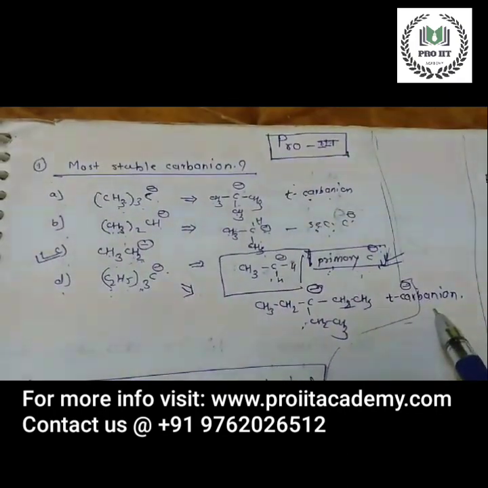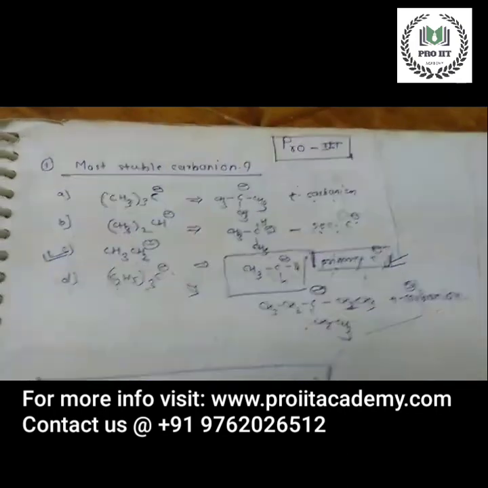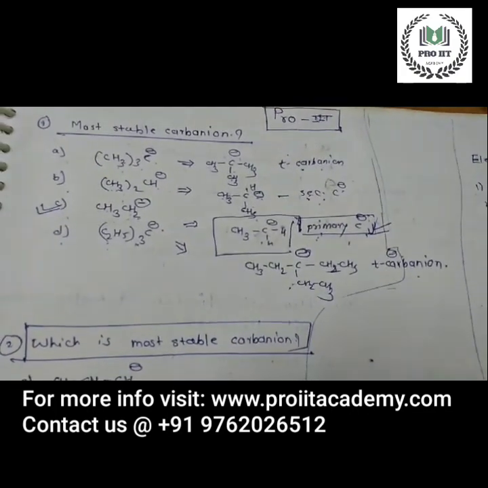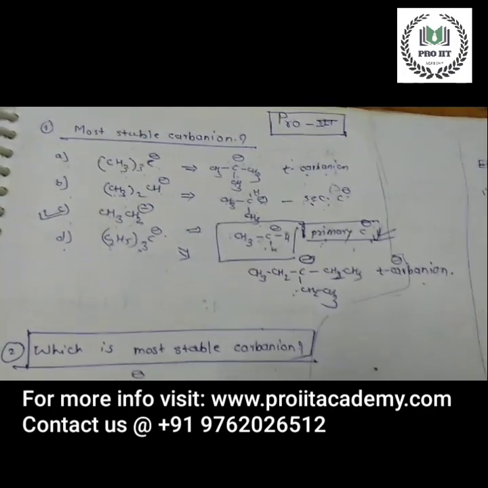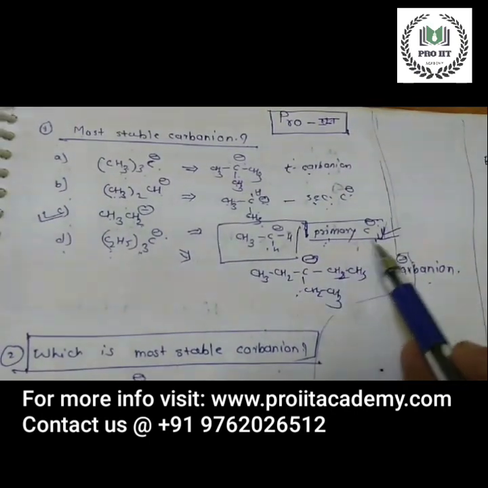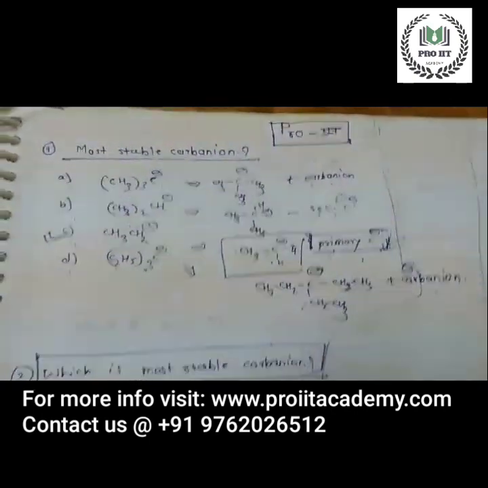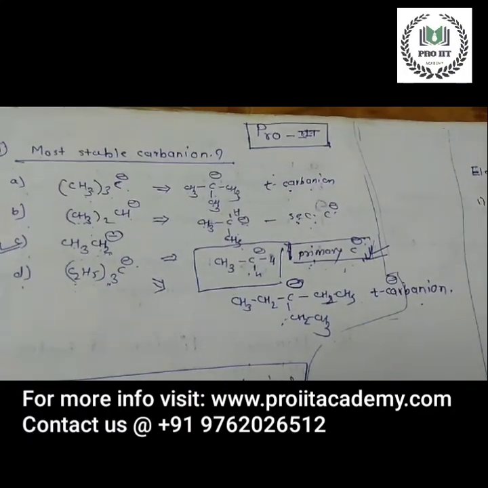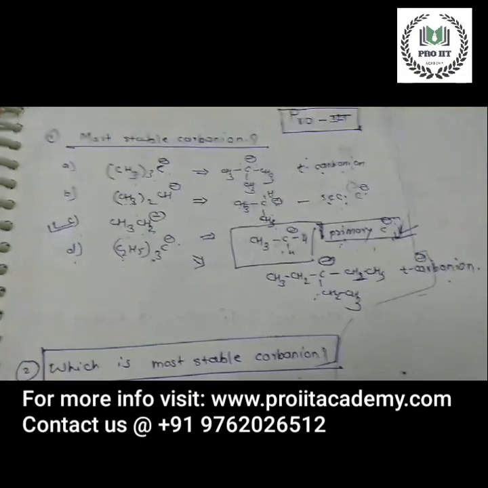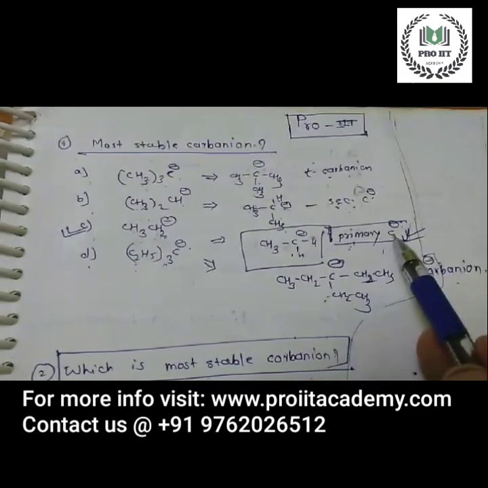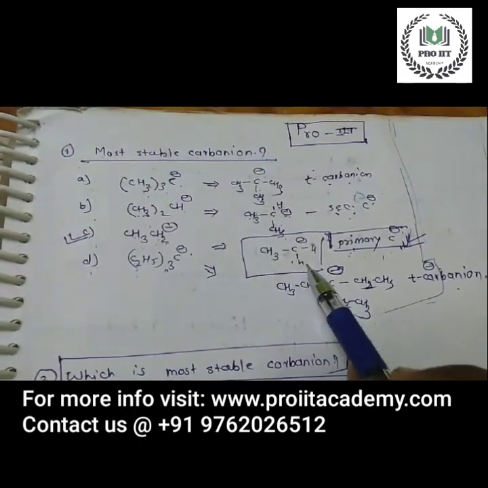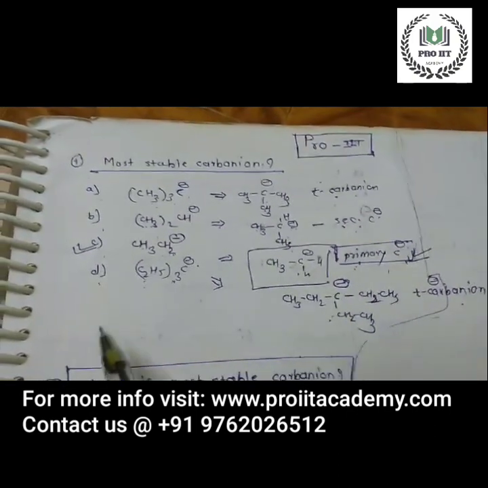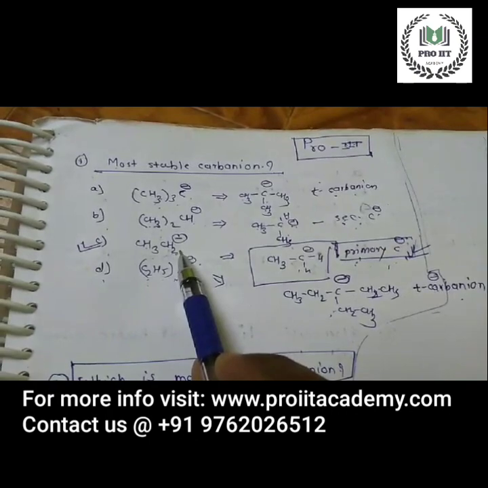If you study well the stability of carbocation and carbanion, obviously primary carbanion is more stable than the secondary, than the tertiary. So option C is the correct option.